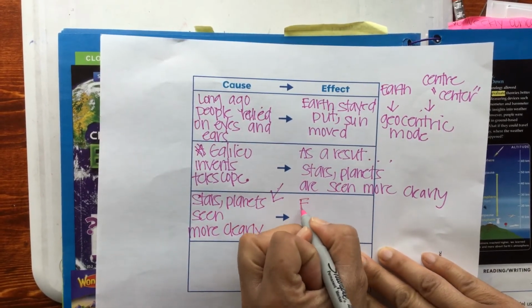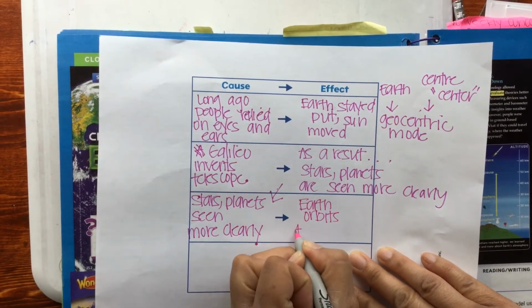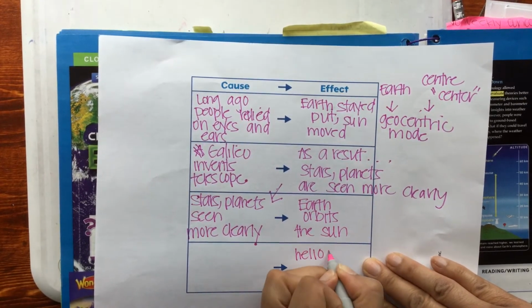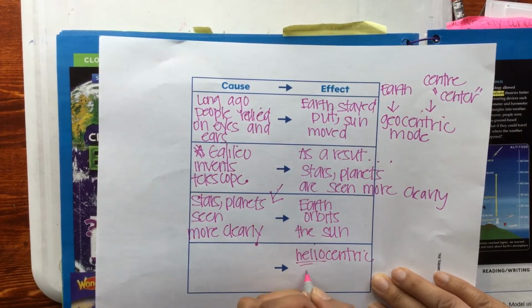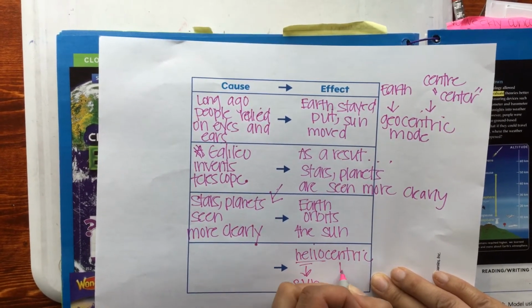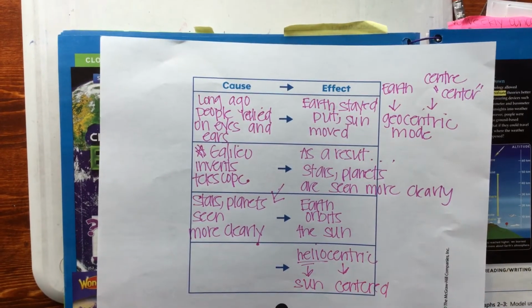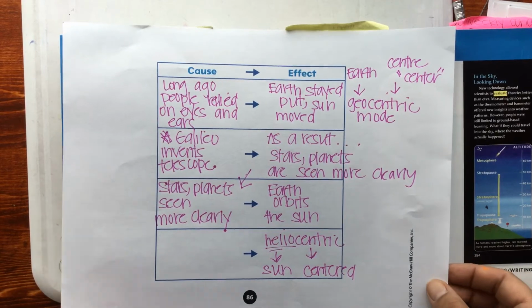We now know that Earth orbits the sun. And remember, we called this a heliocentric model. If we use those Greek roots, helio being sun and centric, centered. So sun-centered. So I wanted to give you some insight into cause and effect, because that's what you want to be thinking about as we continue with these next two sections. Is there going to be specific causes and then effects that happen because of those?